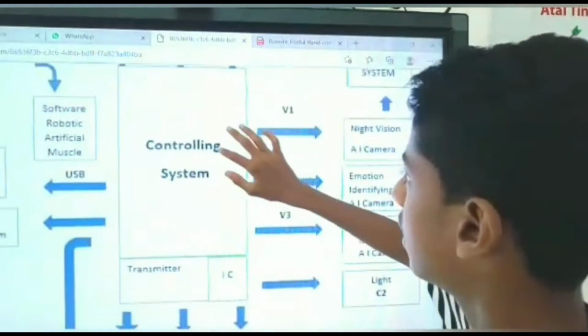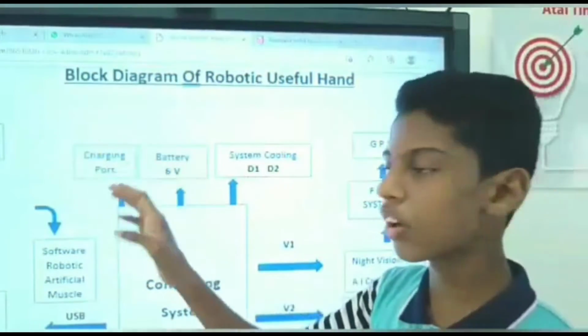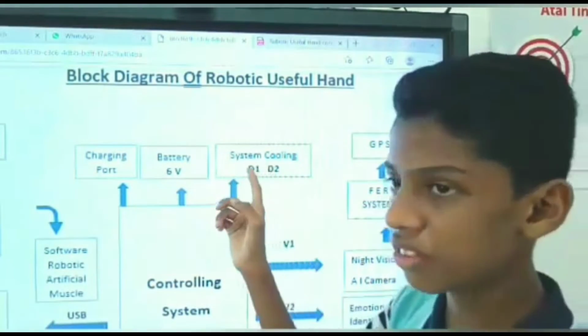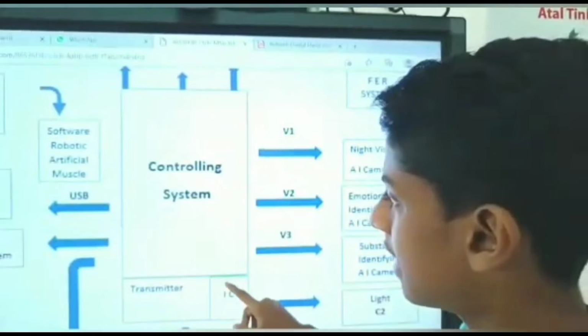Let's discuss the battery system. This control system contains a 6-volt battery, and there is a charging port and a system cooling fan for cooling the control system, which has a transmitter and IC.